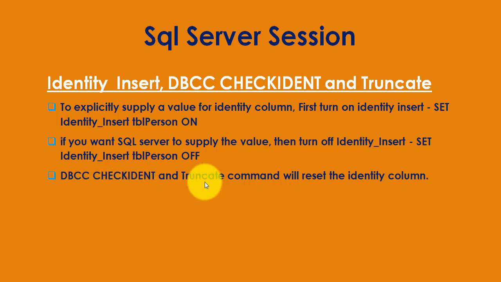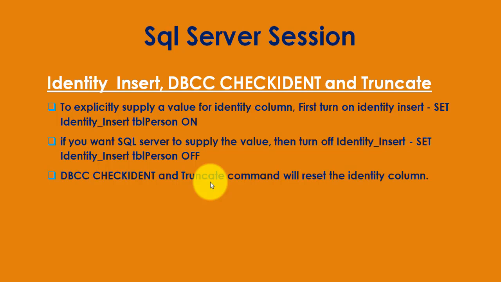DBCC CHECKIDENT and truncate command will reset the identity column. For example, if you delete all the records and then insert some new records, the last identity value of the column will continue. If you have already inserted 6 records and the last identity value was 6, and you deleted them and insert new records again, then 7 will be shown, because deleting does not reset the identity column.